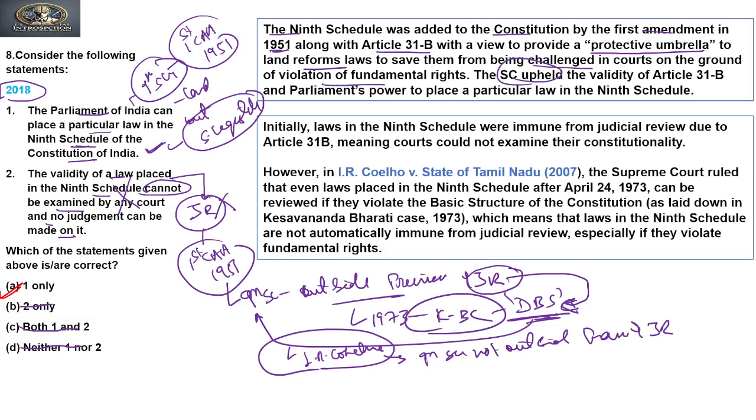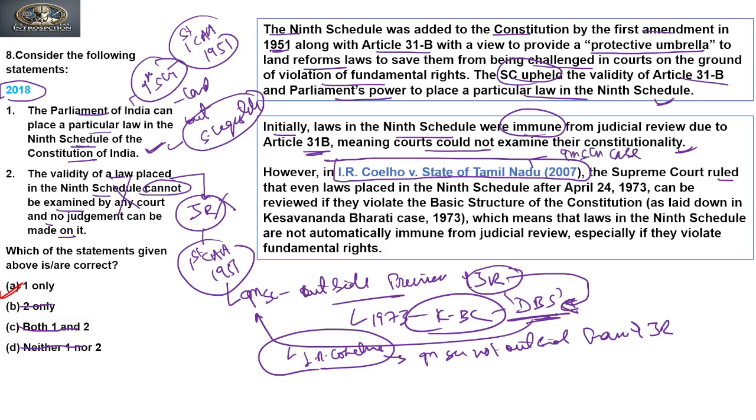The Supreme Court upheld the validity of Article 31B and Parliament's power to place a particular law in the 9th Schedule. Initially, laws in the 9th Schedule were immune from judicial review due to Article 31B, meaning courts could not examine their constitutionality. However, in the I.R. Coelho case versus State of Tamil Nadu in 2007, this is also known as the Ninth Schedule case,